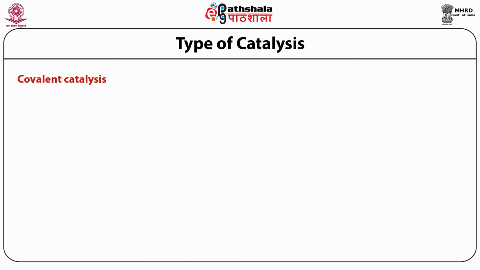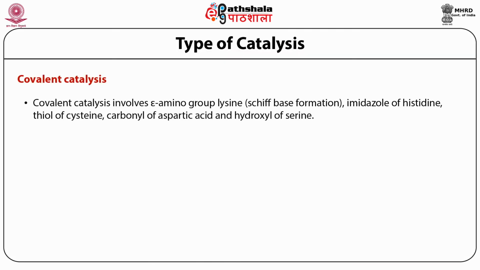In covalent catalysis, amino acid side chains like the epsilon amino group of lysine are involved in Schiff base formation. The imidazole of histidine, thiol of cysteine, carboxyl group of aspartic acid and hydroxyl group of serine are involved in formation of a covalent bond between the active site and the substrate.